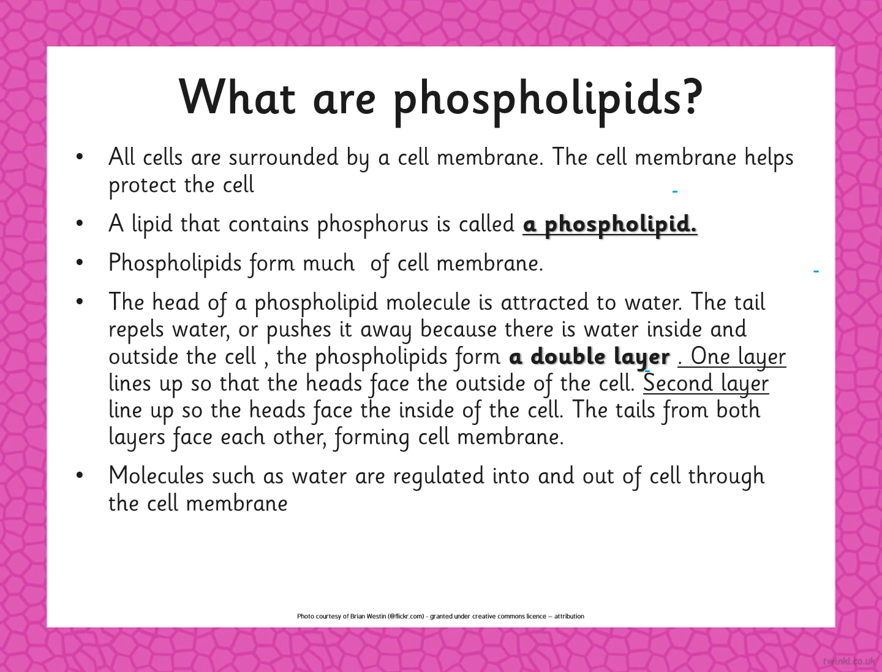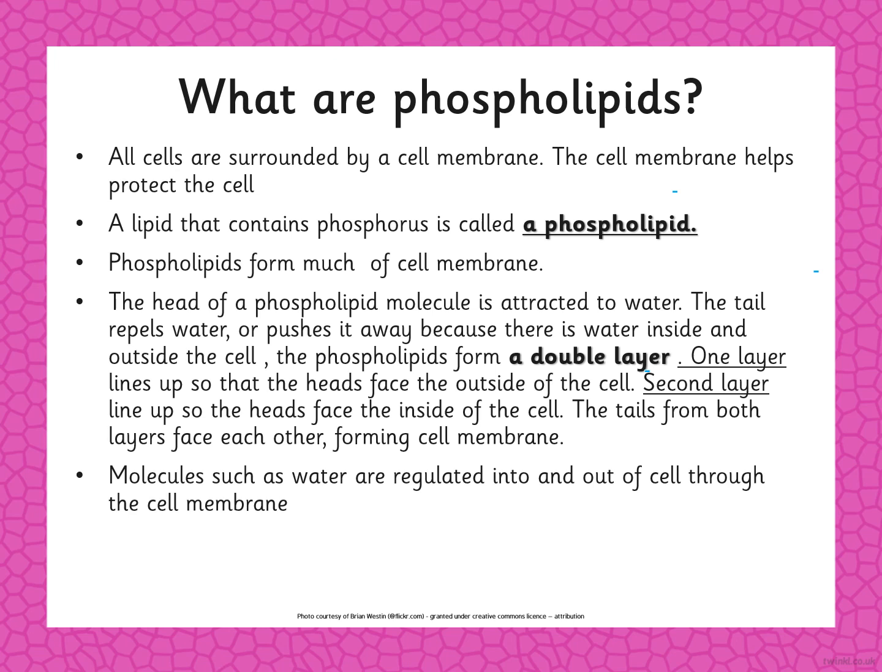So phospholipids form much of the cell membrane. They help to form the cell membrane. The head of the phospholipid molecule is attracted to water and the tail repels water. So one part attracts water and another part repels water, or pushes it away, because there is water inside and outside the cell. The phospholipids form a double layer.